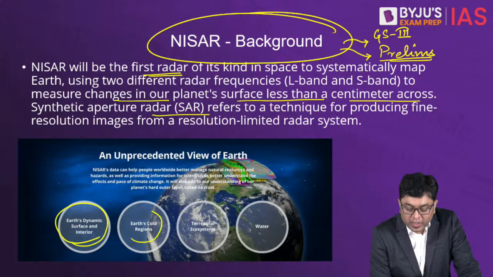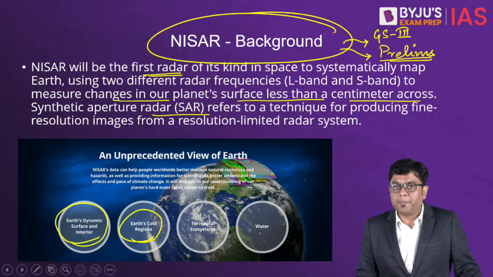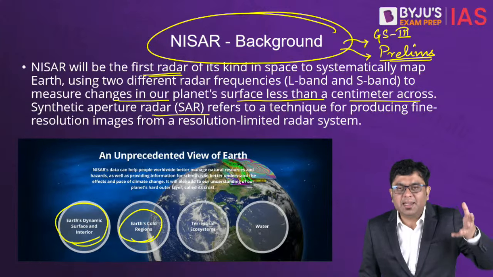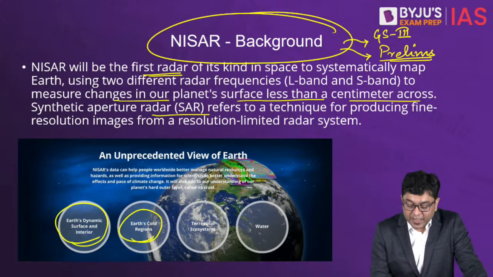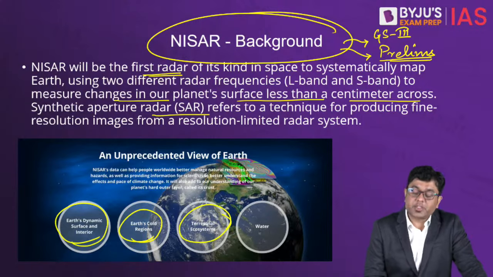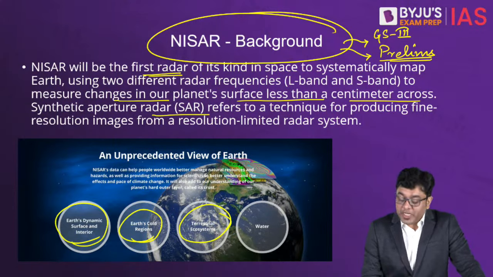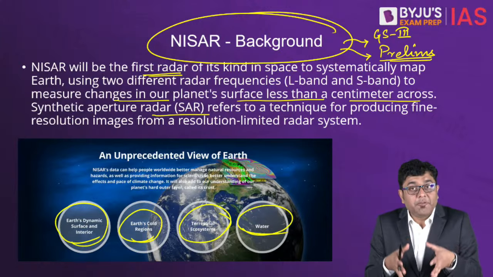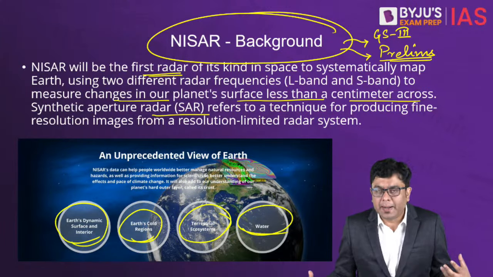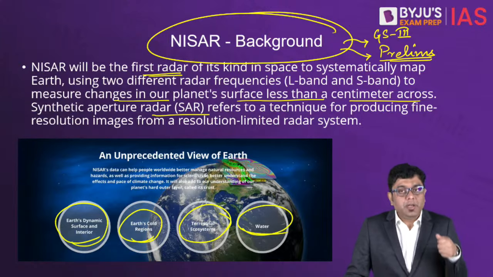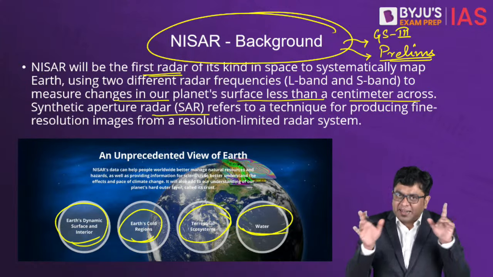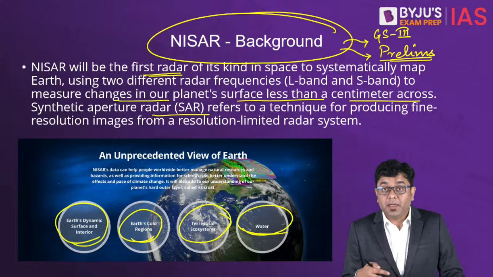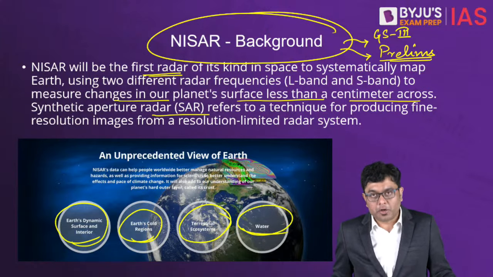Also, Earth's cold regions. For example, one side of this particular radar will study the cryosphere, or the frozen areas in Antarctica, and how they are changing, the terrestrial ecosystems, whether they are undergoing any particular change or not, and the availability of water resources. So it can be a significant boost for a country like India, where we do need to map out each and every individual resource, but at the same time, it will increase our understanding of the geographical and geological phenomena spanning across the globe.